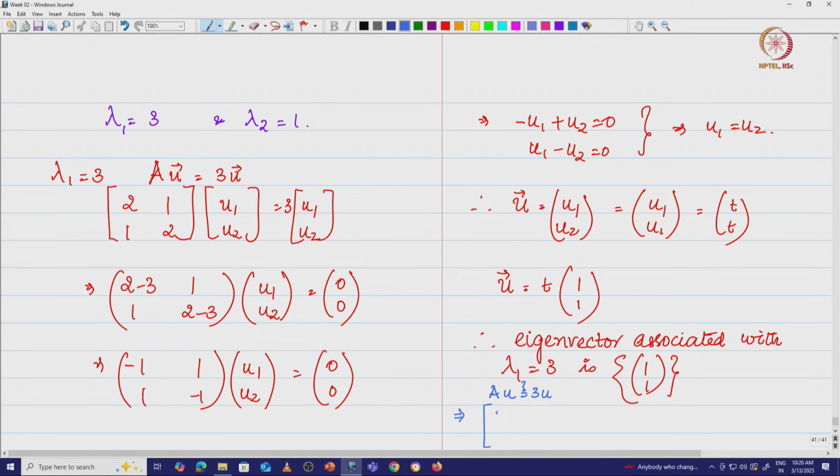So what do I have? I have [2 1; 1 2] and the vector is basically (1, 1). So I have 2 plus 1 which is 3, and 1 plus 2 which is 3, which is 3 times (1, 1). So essentially we see A u is equal to 3u. Therefore, u is equal to (1, 1) is an eigenvector, or an invariant direction, of the transformation 2u1 plus u2, which acts upon any vector, let us say (x1, x2), to give you 2x1 plus x2 and x1 plus 2x2 as the components of the resultant vector. Let us also check what is the eigenvector associated with lambda 2 is equal to 1.